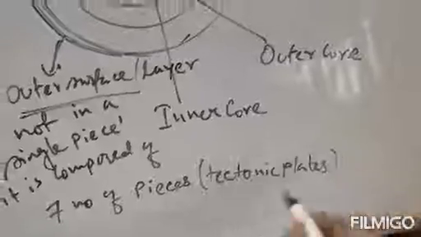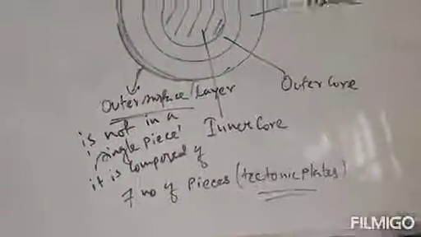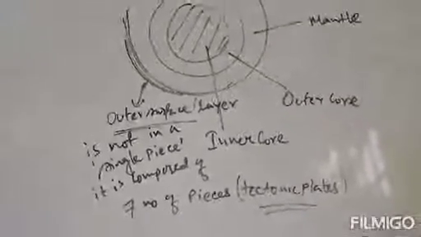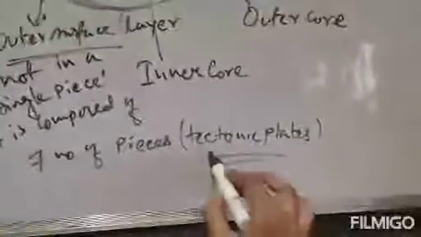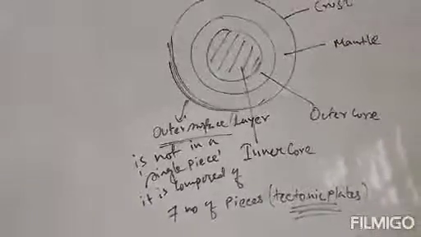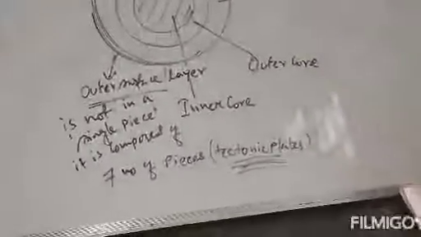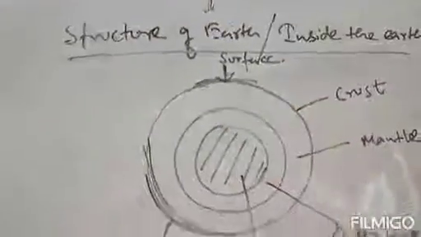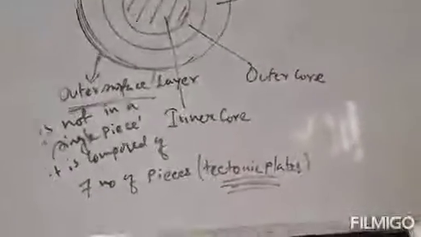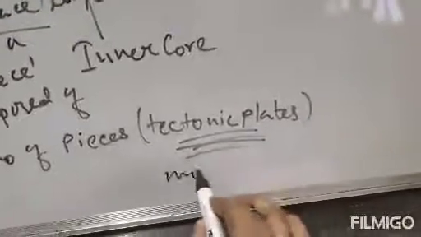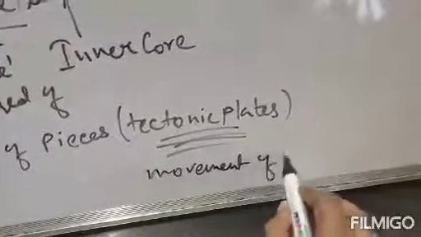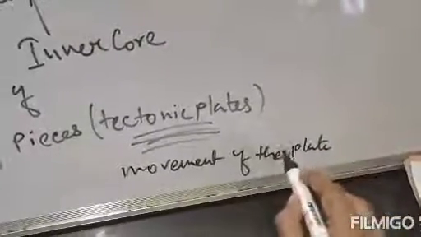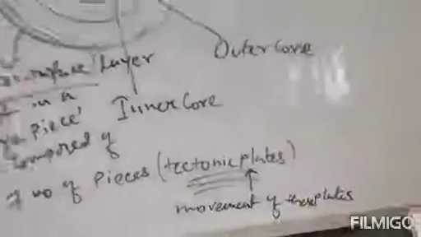Due to the movement of this plate, earthquake occurs. That means the main reason of earthquake is the movement of these tectonic plates. Due to the movement of these tectonic plates, there is an earthquake, or sudden tremor we feel at the surface of earth. Then we call it an earthquake. Clear? So the main reason is the movement of these plates. That is the reason of earthquake.